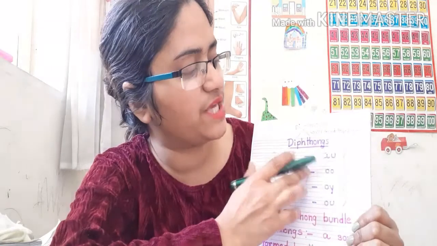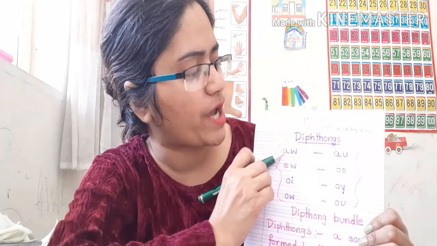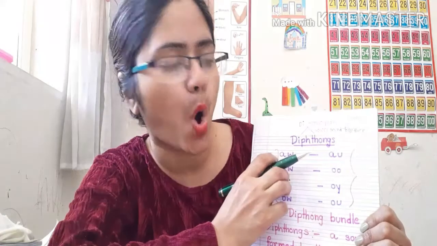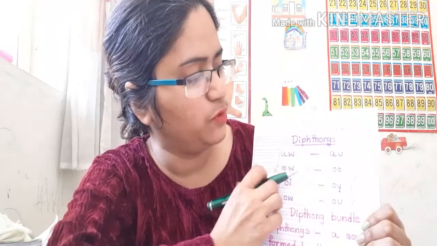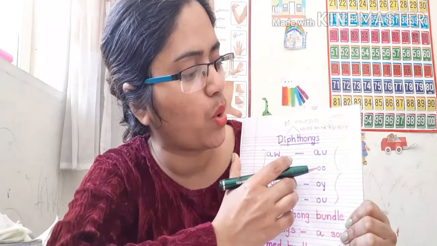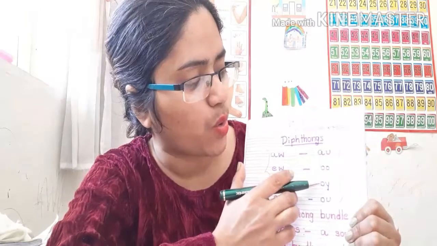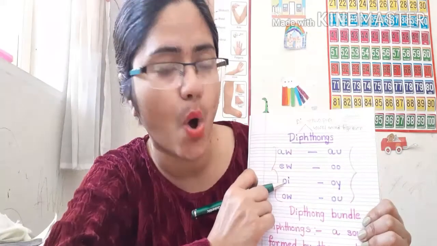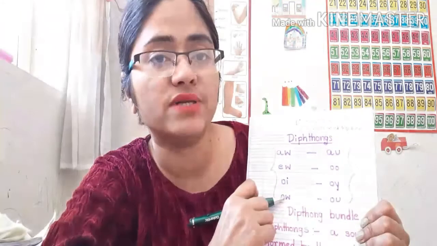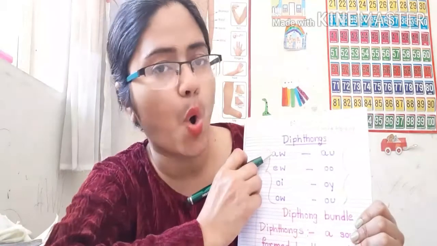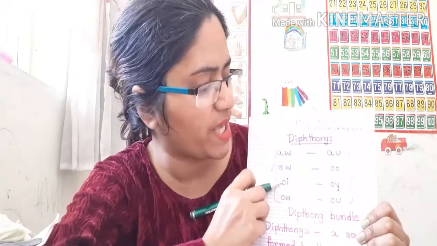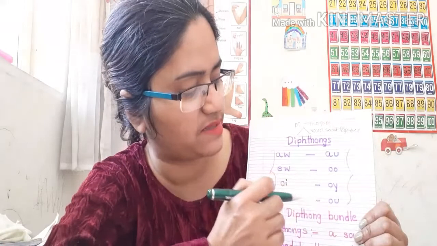AW is the sound aw. EW is the sound oo. OY is the sound oi. OW is the sound ow. This is aw, ow, oi, oo. Okay, those are the sounds.